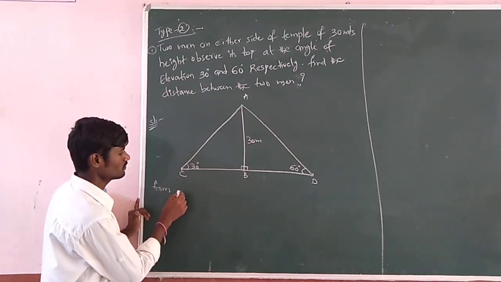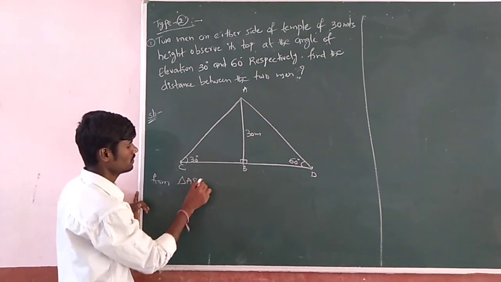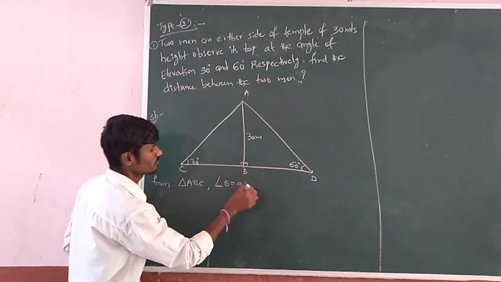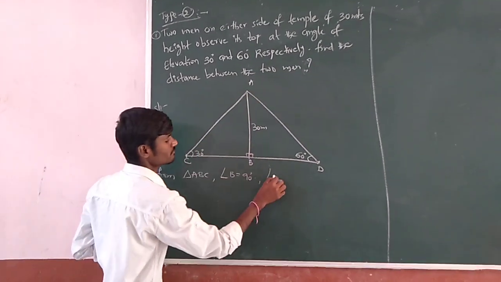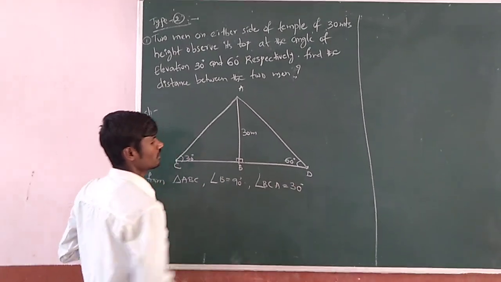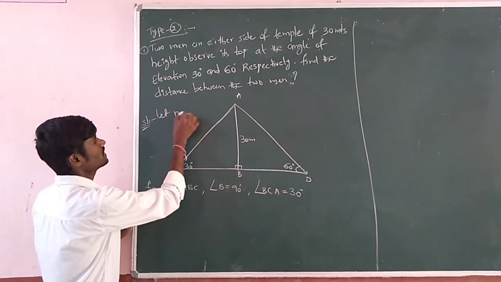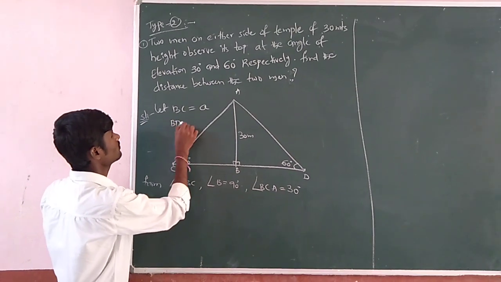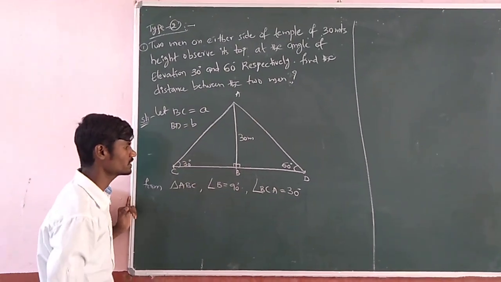Let us see from triangle ABC. First mention the right angle, angle B is 90 degree. And mention the angle of elevation, angle BCA equals 30 degree. To calculate these two, let BC equal to some a and BD equal to some b. So from this part you will get a. Let us see how.